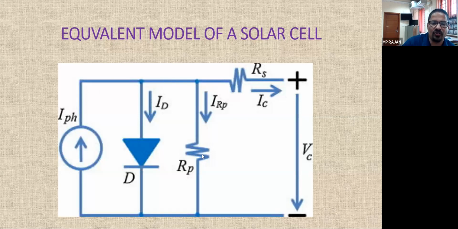The other resistance is because of some defect in the PN junction. Because of the defect, there will be a resistance and a current flowing, and there will be a potential across this RP. This is the parasitic resistance, because of some defect in the PN junction. The series resistance is because of the many resistances in the semiconductor layer and the metal contacts in the electrical side. All together we call it the series resistance. This is the equivalent model of a solar cell.